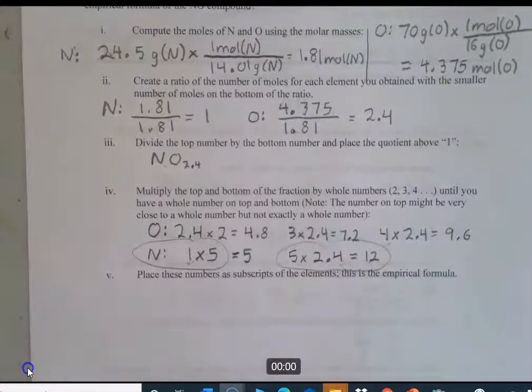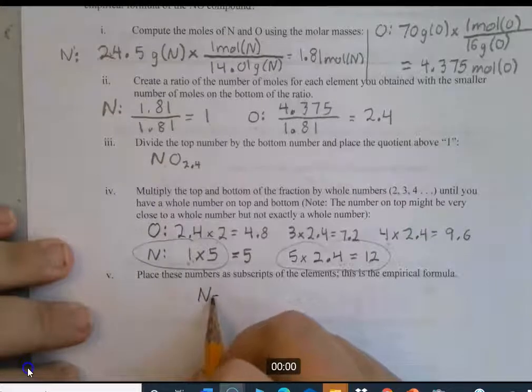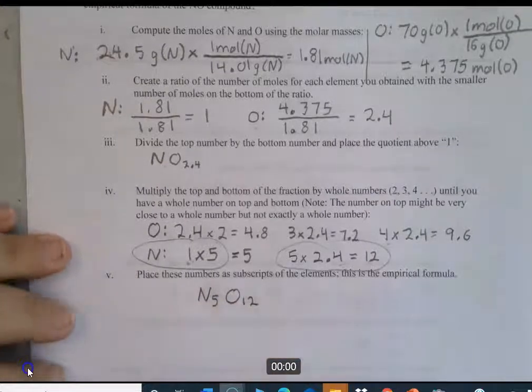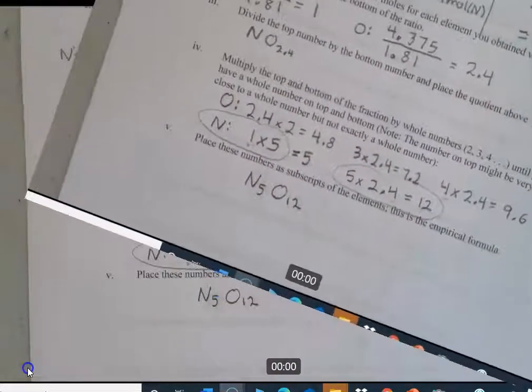We had to get that oxygen to be a whole number. So we have N5 and O12. That's the lowest whole number ratio. You can't reduce 5 over 12. So the formula is going to be N5O12. And that's how you find the empirical formula of that.